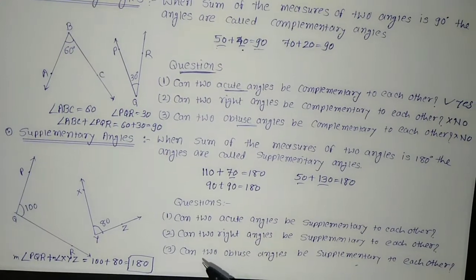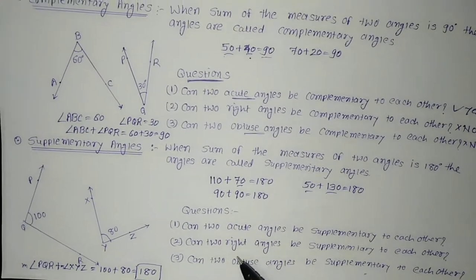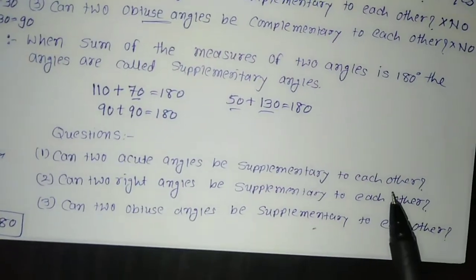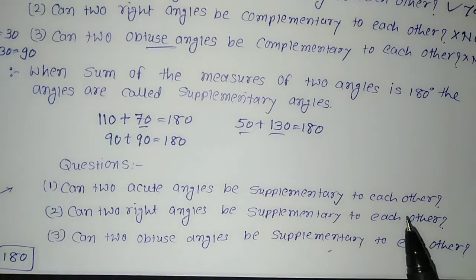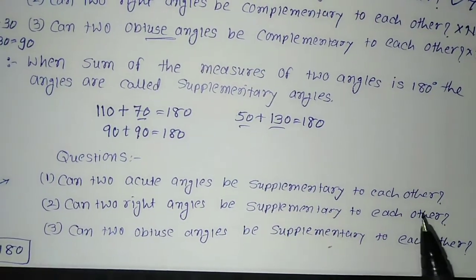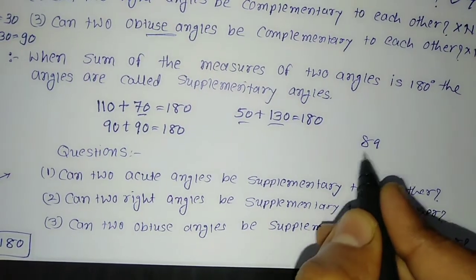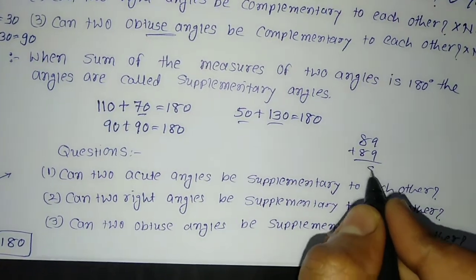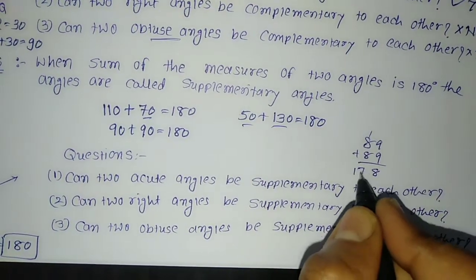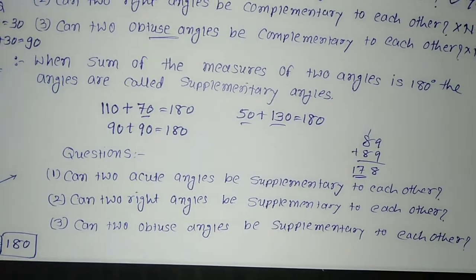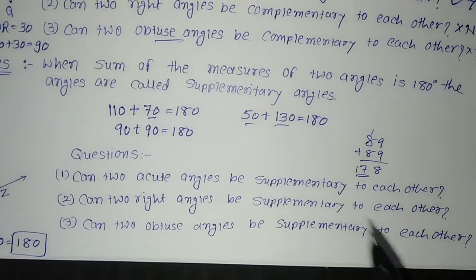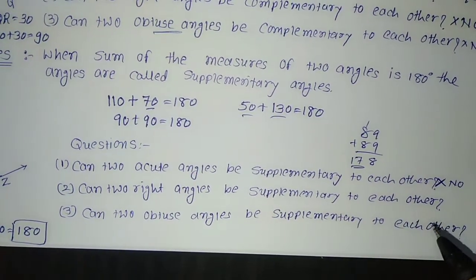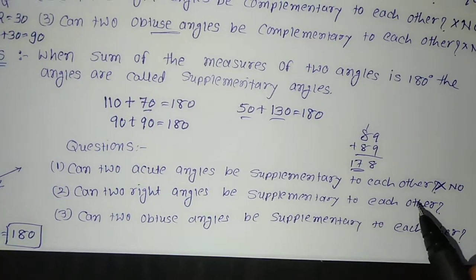Let us discuss certain questions and we will clarify our concept. Let us see this question. Can two acute angles be supplementary to each other? What is the meaning of acute angle? Acute means the angle is in between 0 and 90. Even if we take 89 plus 89, let us do the total. What would be the total? 178. It cannot be 180. So two acute angles can never be supplementary to each other. No.